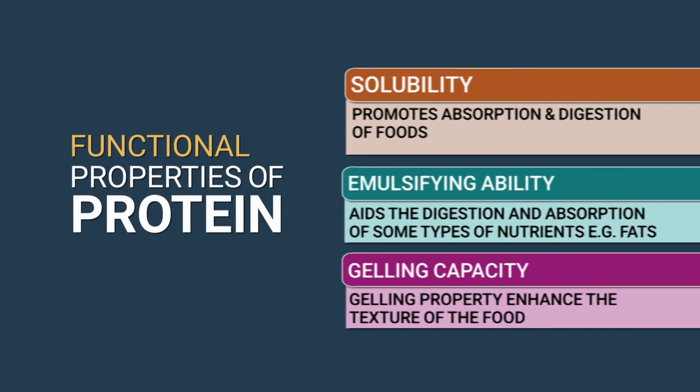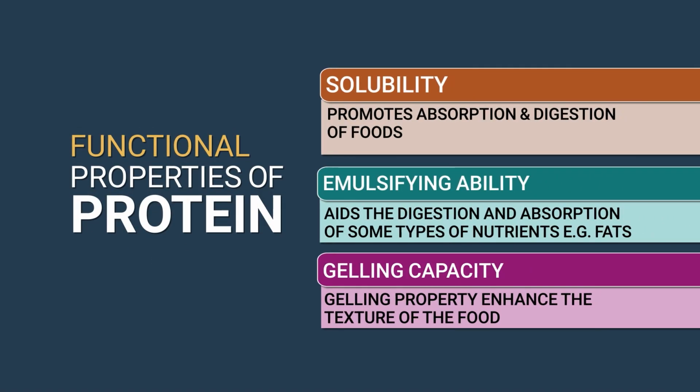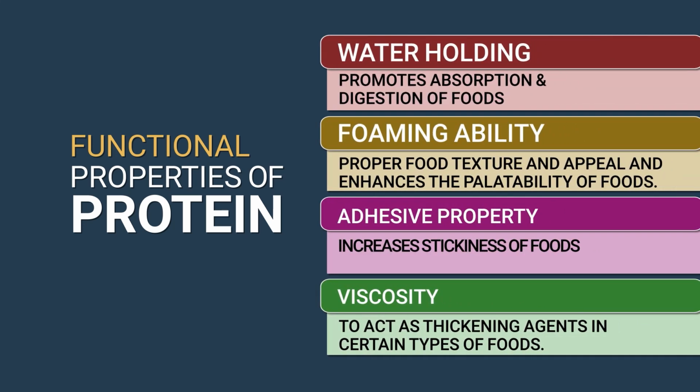Like solubility, which promotes the absorption and digestion of food, as we have already seen. Emulsification capacity, or emulsifying ability, aids in digestion and absorption of some types of nutrients, for example fats. Gelling capacity is gel formation, gelation of protein, a gelling property that enhances the texture of the food. Then water holding capacity promotes the absorption and digestion of food.